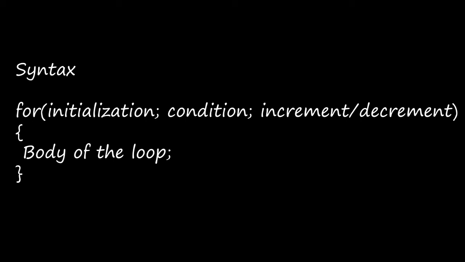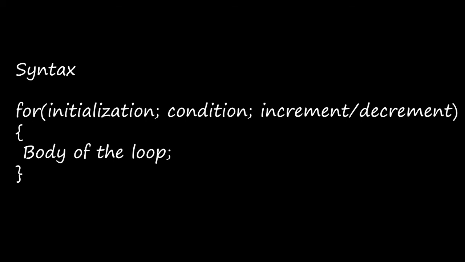So here if you see, in this for loop, we have the initialization part first, then the condition, and then increment or decrement, right? This will be separated with semicolons, okay? In this for line, at the end we won't have a semicolon. After giving the initialization and condition we'll have to give a semicolon, okay? After giving this line, the body of the loop will be given inside the parenthesis, okay?